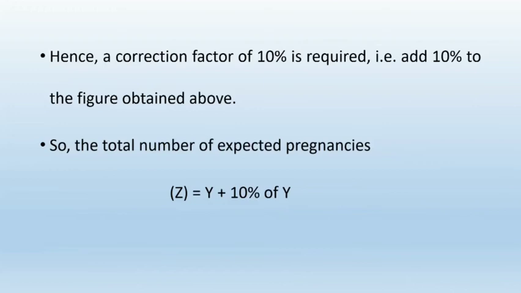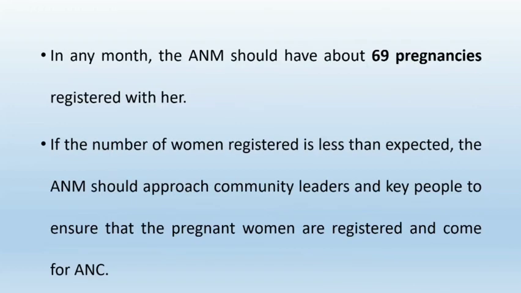There may be an abortion or stillbirth. So on an average, there are about 69 pregnancies registered in a month.